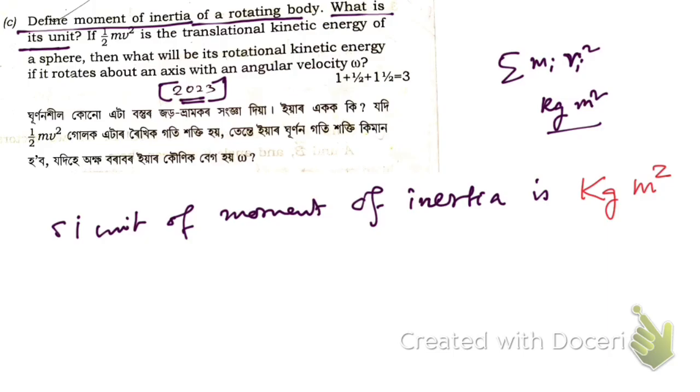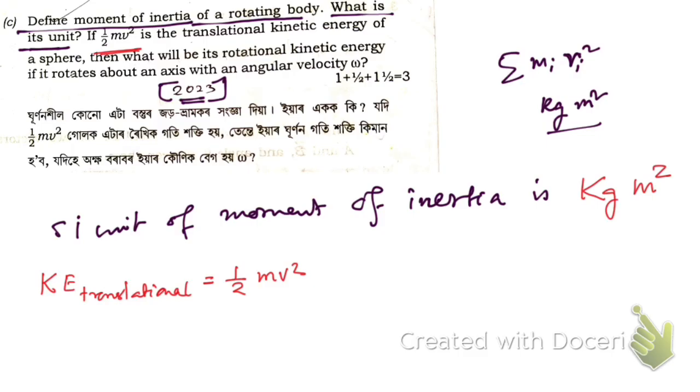If this represents the translational kinetic energy, translational kinetic energy is represented by the expression half m v square, then this is the translational kinetic energy of a sphere. Then what will be the rotational kinetic energy if it rotates about an axis with an angular velocity omega?